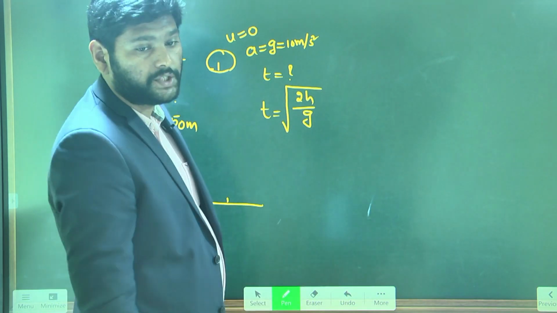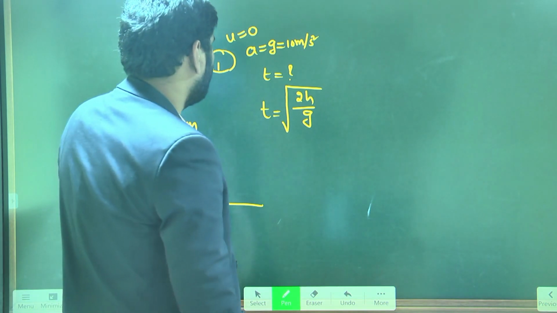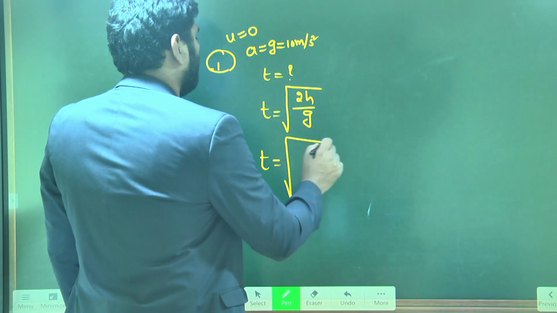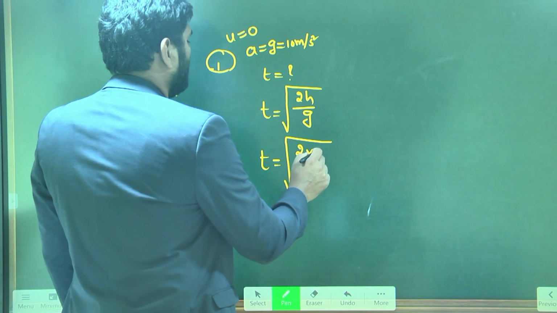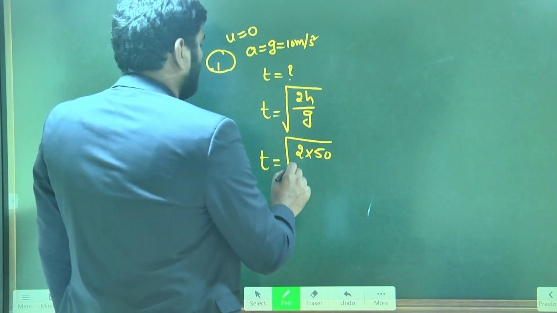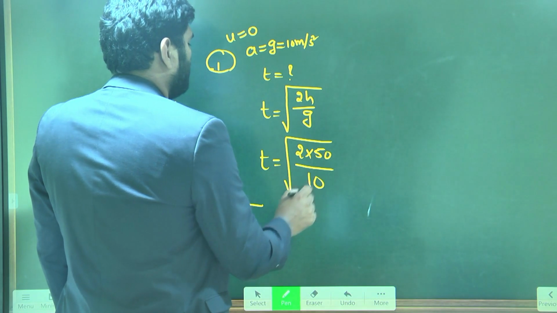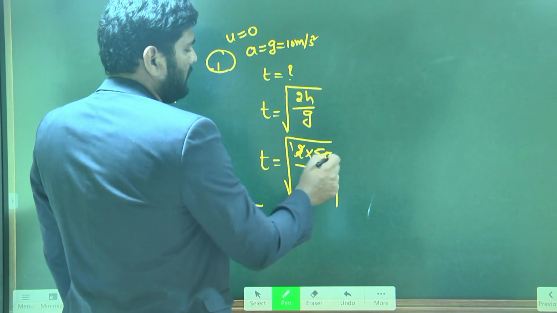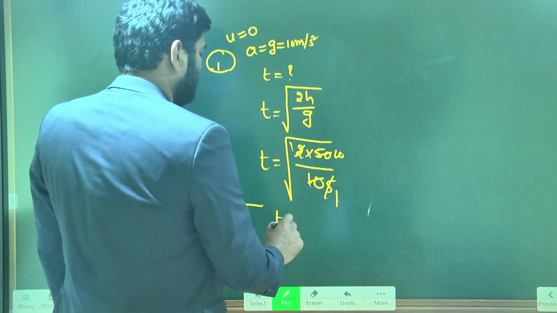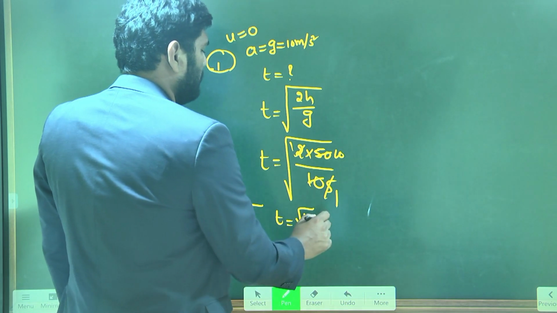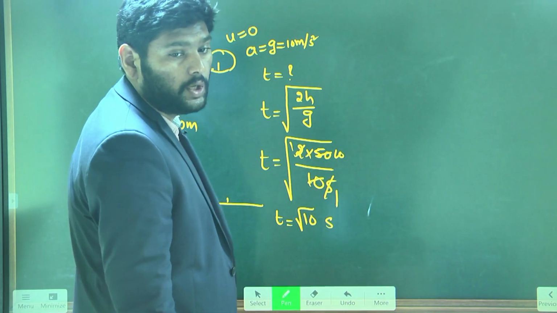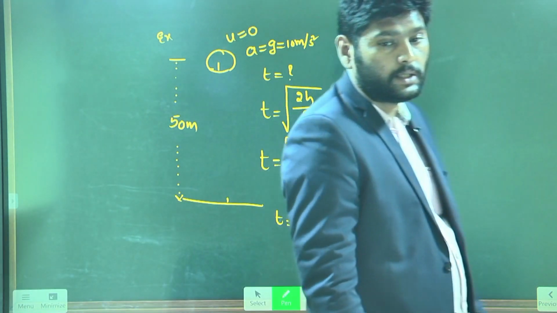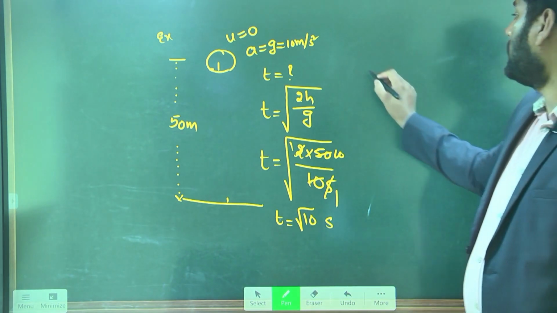So t is equal to under root of 2 into h value 50, and g value 10. 2 1s are 2, 5 1s are 5, so 10. So the t value is root 10 seconds.